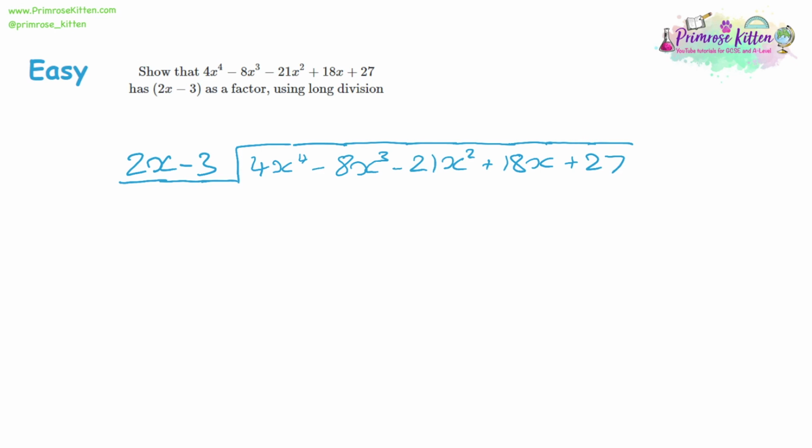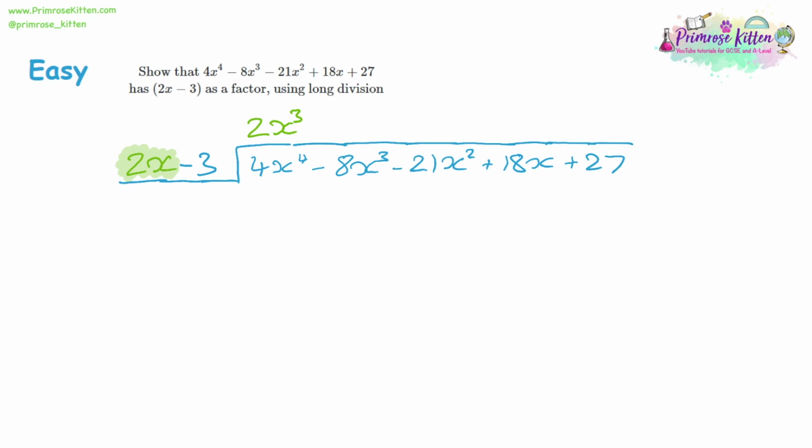So we're only going to divide by the x term, which is 2x, and we are going to include a 2 in this. So we have 4x to the power of 4. So divide the numbers. 4 divided by 2 is 2. Then divide the letters. X to the power of 4 divided by x is x to the power of 3. Now, I'm not going to draw the arrows from this point onwards. We're going to multiply our brand new number by our original divider.